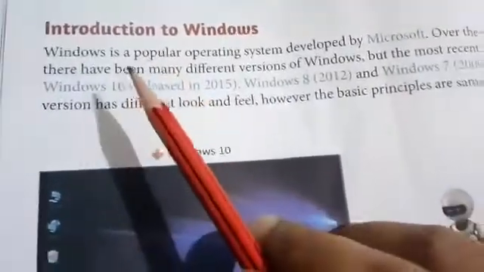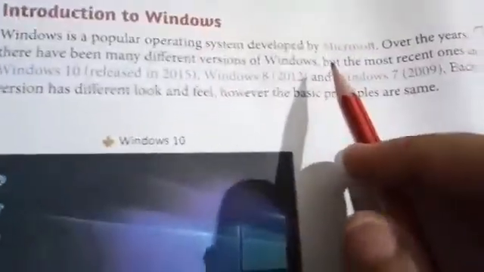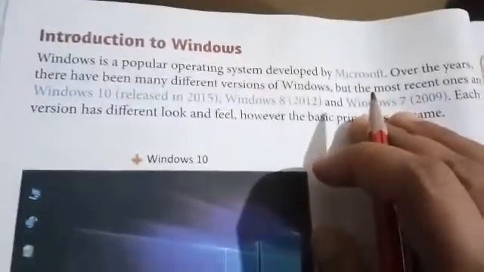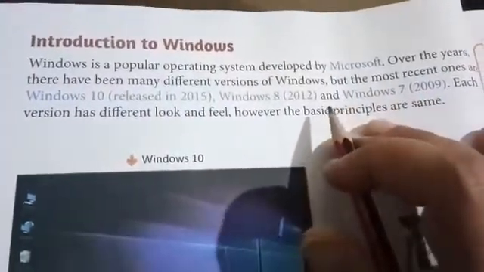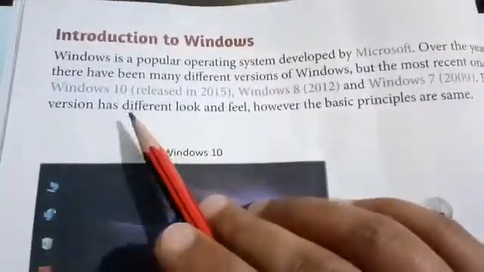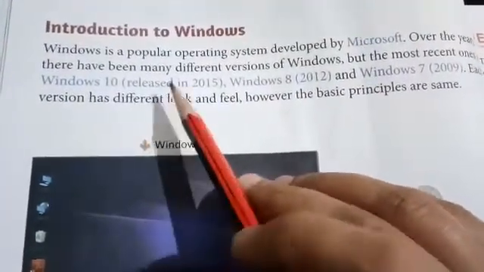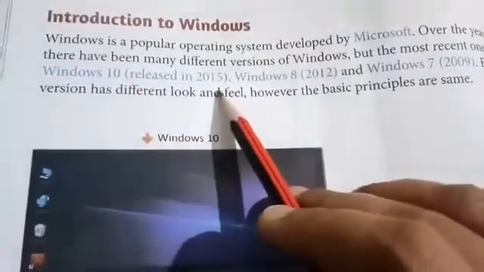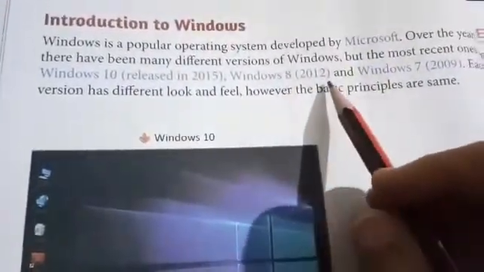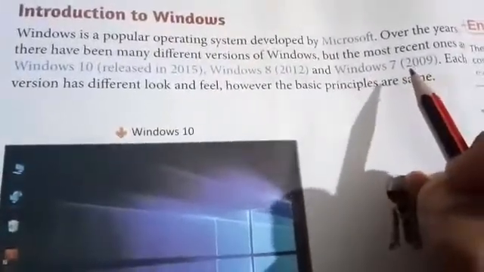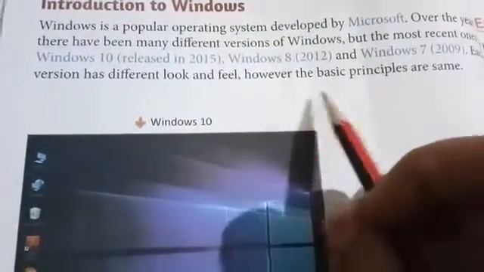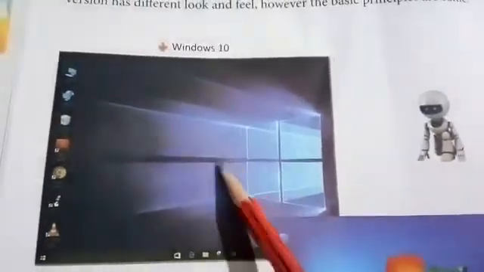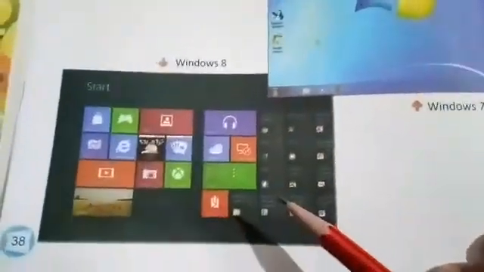Now, introduction to Windows. Windows is a popular operating system developed by Microsoft. Over the years, there have been many different versions of Windows, but the most recent one is Windows 10, which was released in 2015. Windows 8 was released in 2012 and Windows 7 was released in 2009. Each version has a different look and feel, however the basic principles are the same. Here the figures are given of Windows 10, Windows 7 and Windows 8.